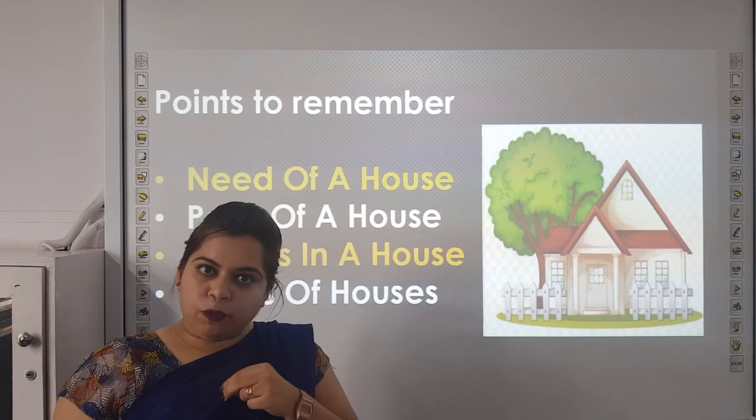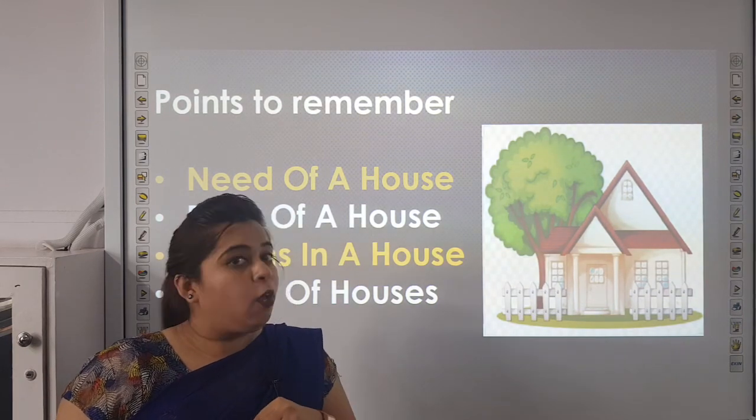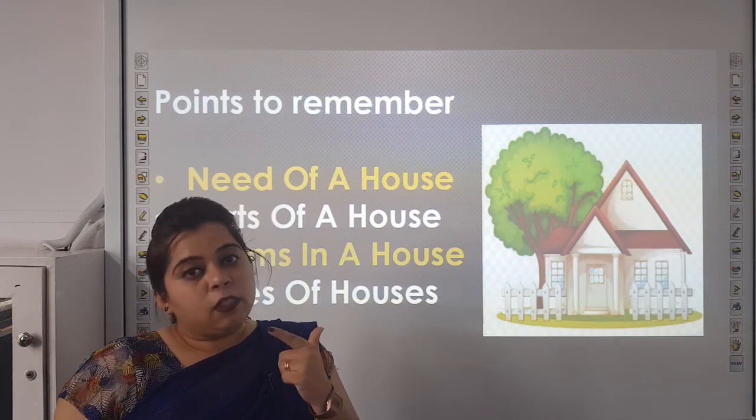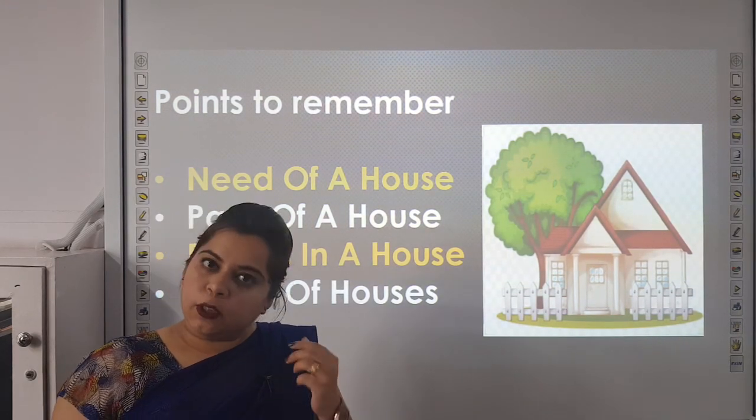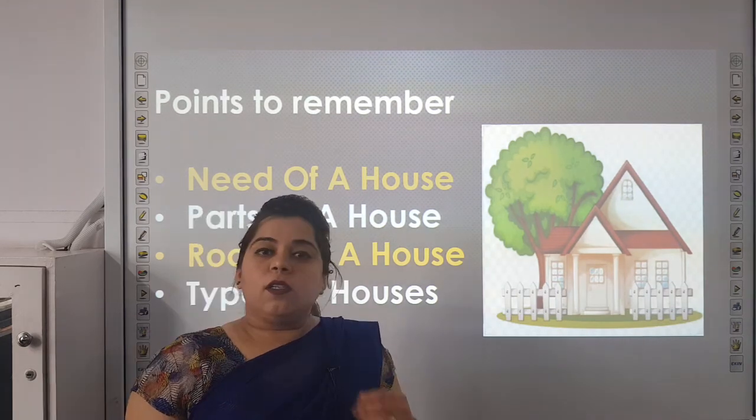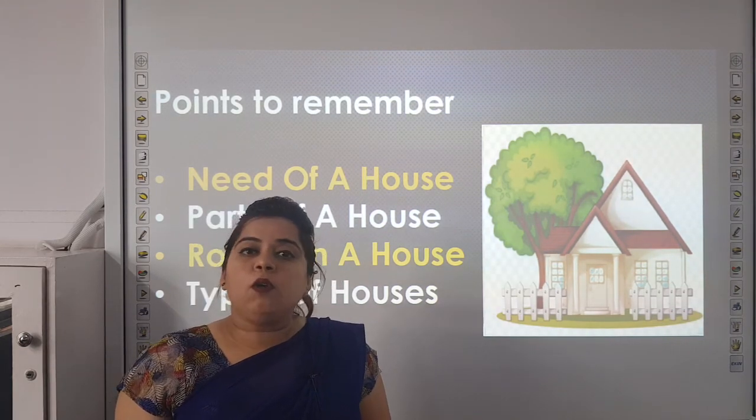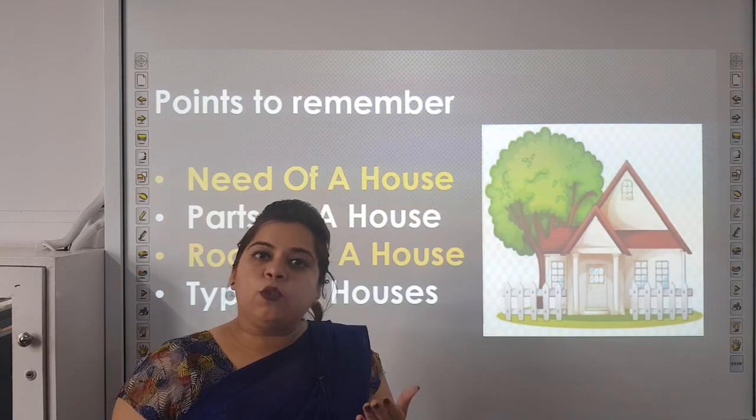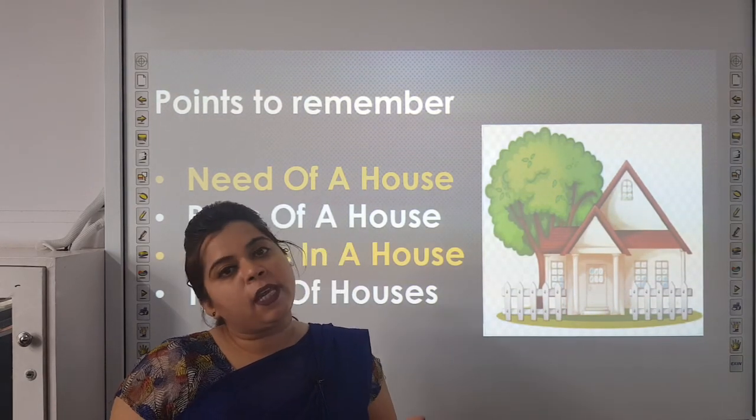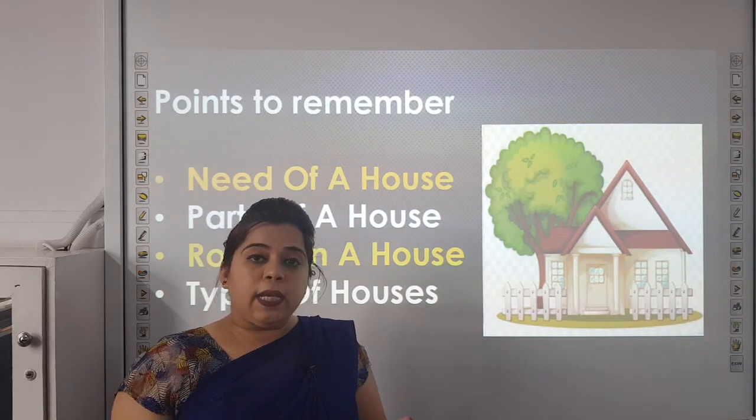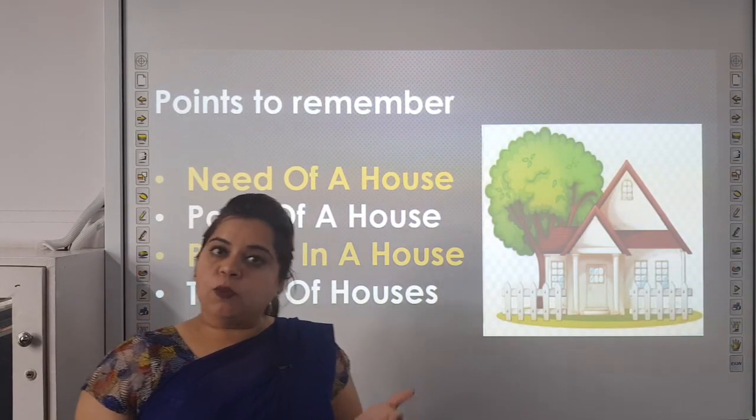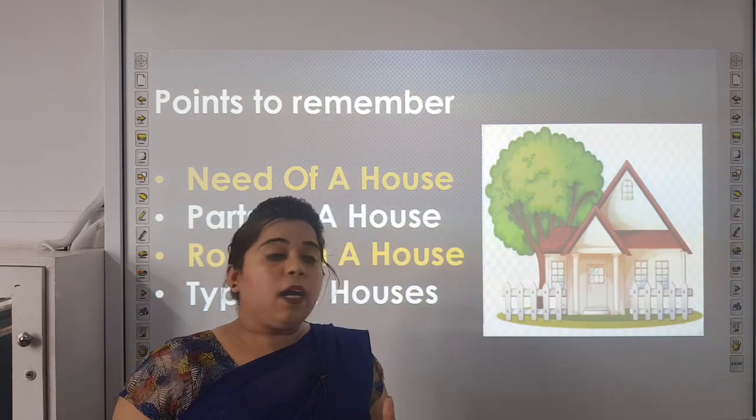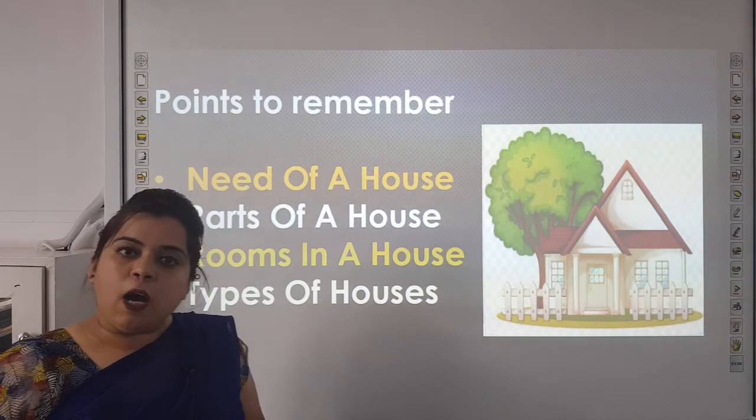When your mama cooks food for you, do you go to the bedroom and have your meal? No, you go to the dining room, you have a table and chair, that is called a dining table. You go and take your meal there. Next is drawing room. Where do you attend your guests when guests come at home? You make them sit in the drawing room. Next is bathroom. Bathroom is a place where you brush your teeth and you take a shower. These are different rooms in a house.